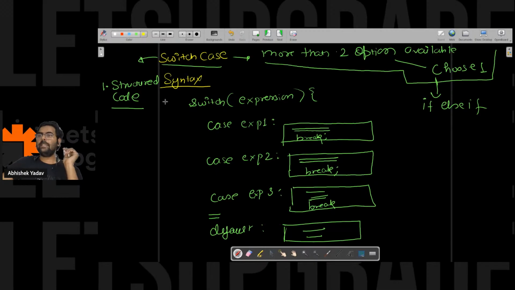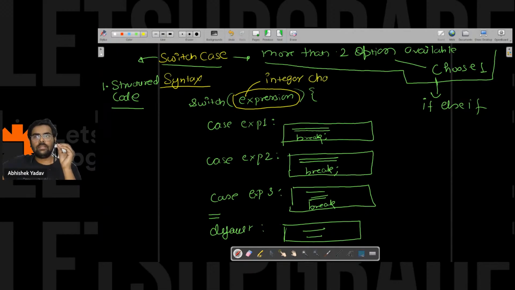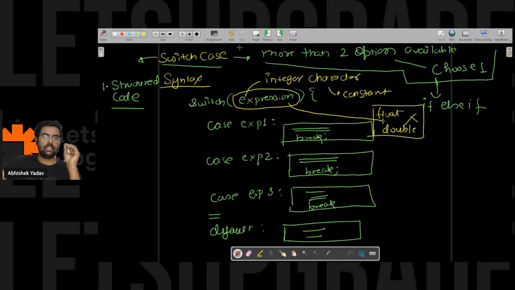And after that, this expression part has some limitations. This expression part can accept only integer values, character values, or some constant value. This expression part will not receive any float or any double value. This is not possible in switch case. This is the first point.